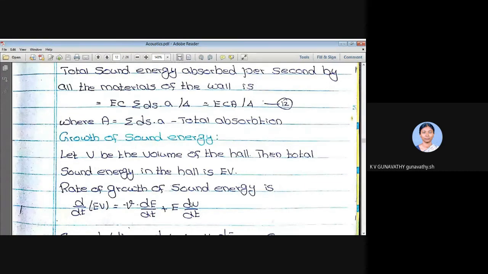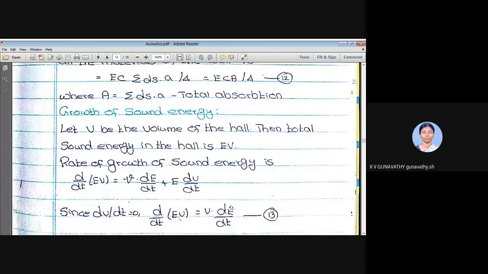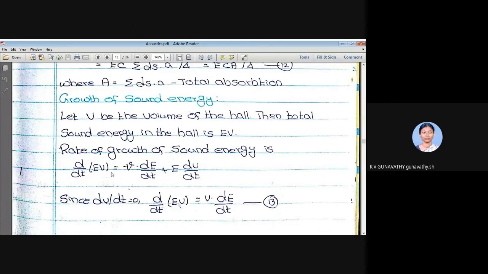But that is very absurd. The volume of the hall never changes. It is a constant, so this term will become 0. So the second term totally becomes 0. We are left with d by dt of E into V equal to V into dE by dt. Let it be equation number 13.